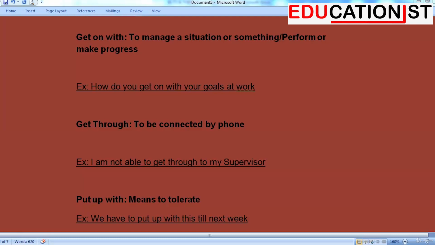The next one is get through. To be connected by phone. Example, I am not able to get through to my supervisor. Put up with means to tolerate. Example, we have to put up with this till next week.